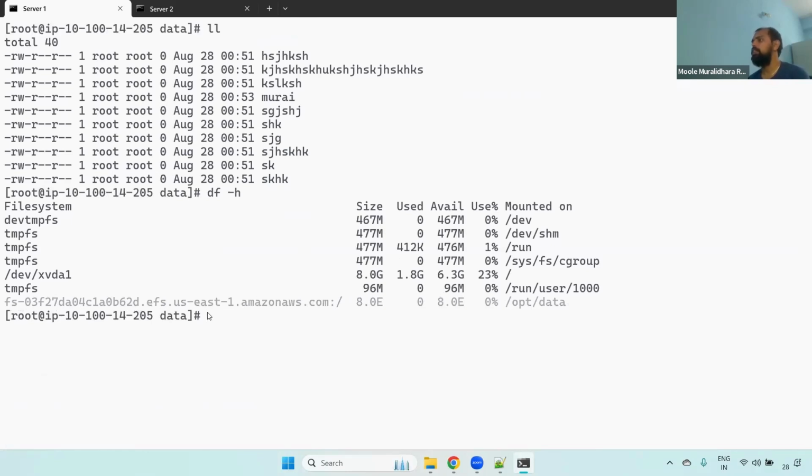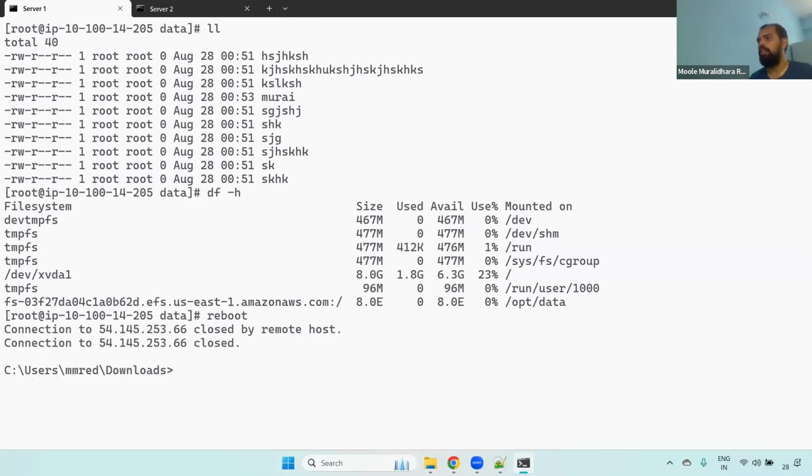The reason is, if you want this mount to be permanent, you have to add this file system inside the fstab. Before doing that, I'm just rebooting this particular server. Now I have rebooted. I will wait a few seconds, connect, and check whether the file system we set up is still attached or not.